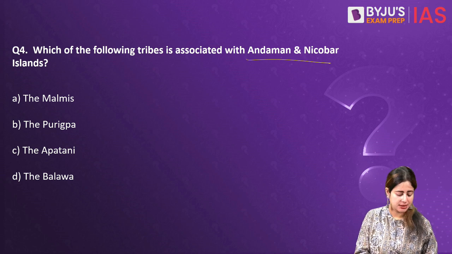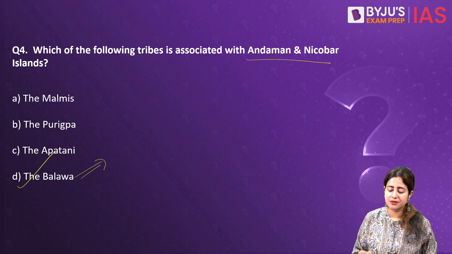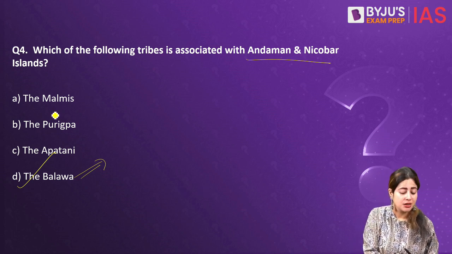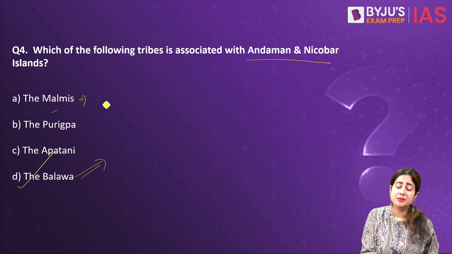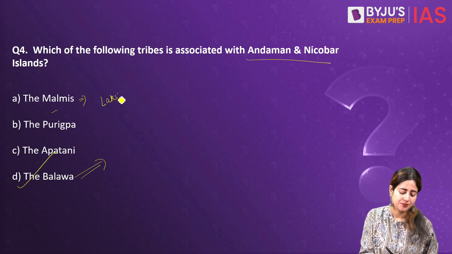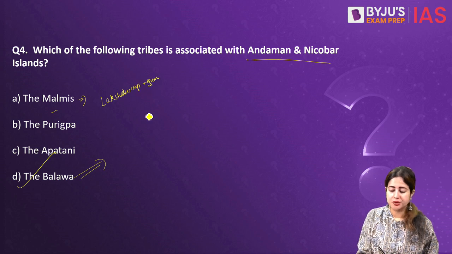So here the correct answer is D. Indeed, Balawa is a tribe that is native to the Andaman Nicobar Islands. Clearly we can eliminate the others. Talking about the Malmis, remember Malmis are the most important tribe of the Lakshadweep Island region. These Malmis are often referred to as sailing tribes or sailor tribals because they are very proficient in fishing and sailing.